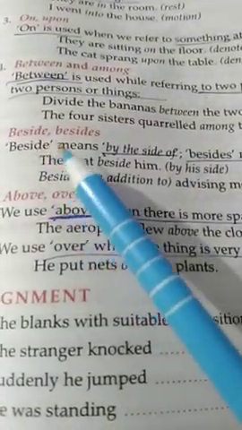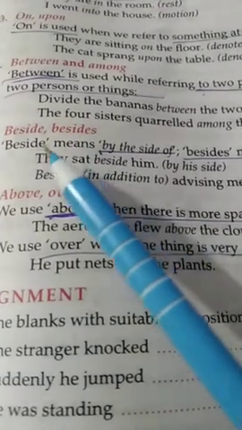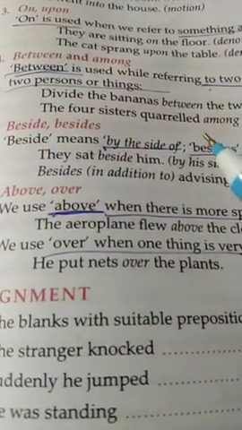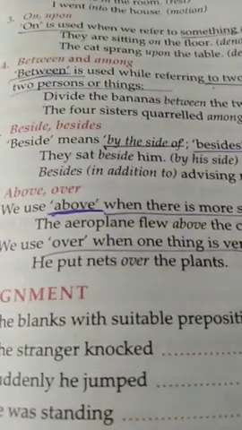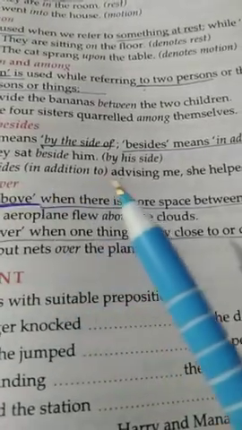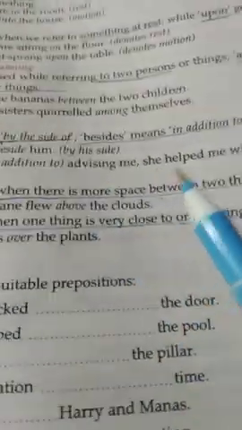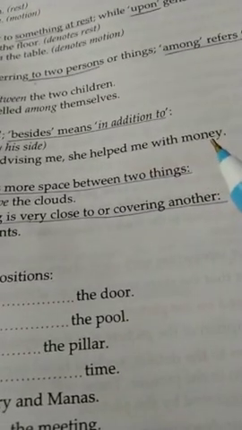Next is beside and besides. So beside means by the side of, and besides means in addition to something. Besides advising me, she helped me with money.